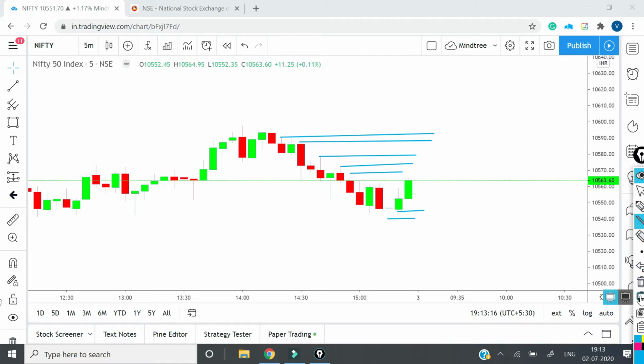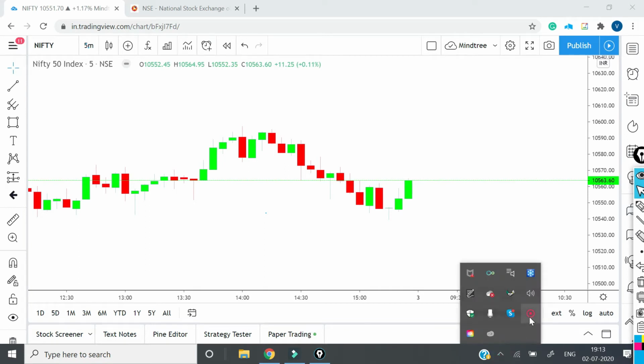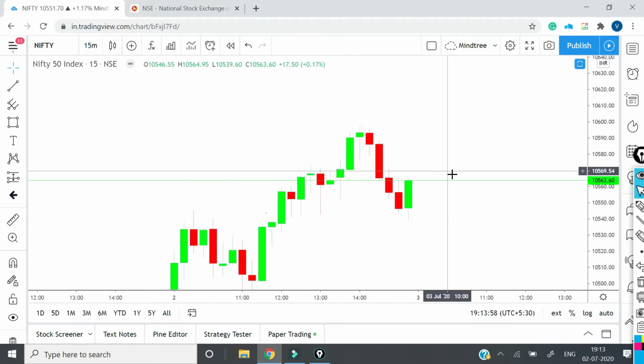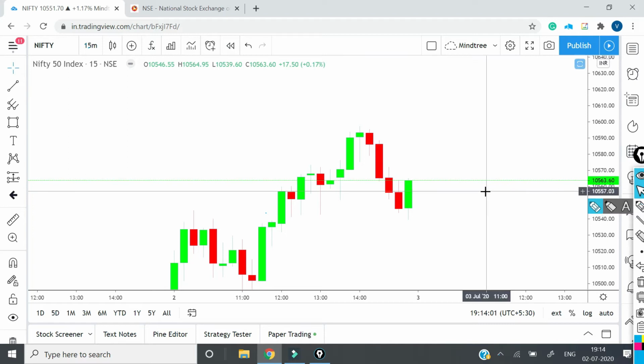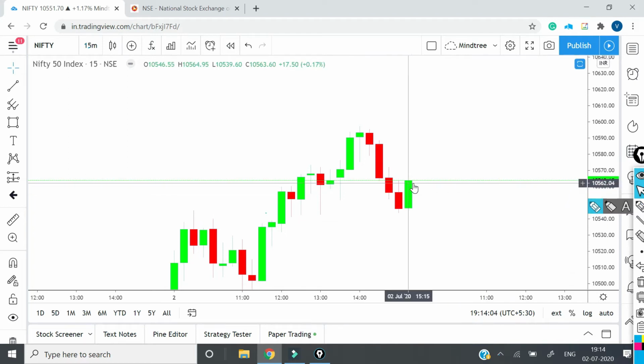Now let us try to analyze this as a whole. What we have seen in 5 minutes is a slight reversal, and in 15 minutes there is again a reversal pattern formed in candles.